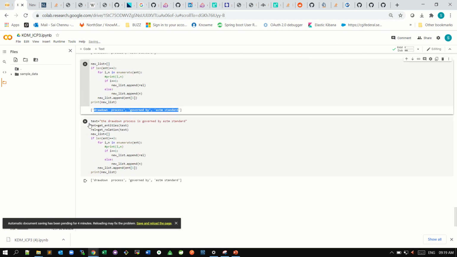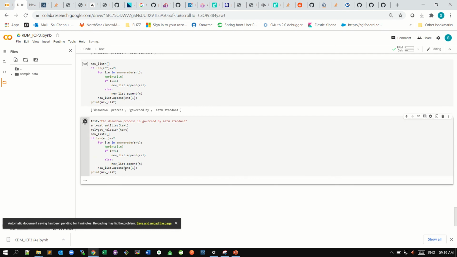And coming to the main function, so this is the triplet extraction. So we are going to have triplets here. So downgrade, draw down process governed by ASTM standard, and these are the triplet extraction.